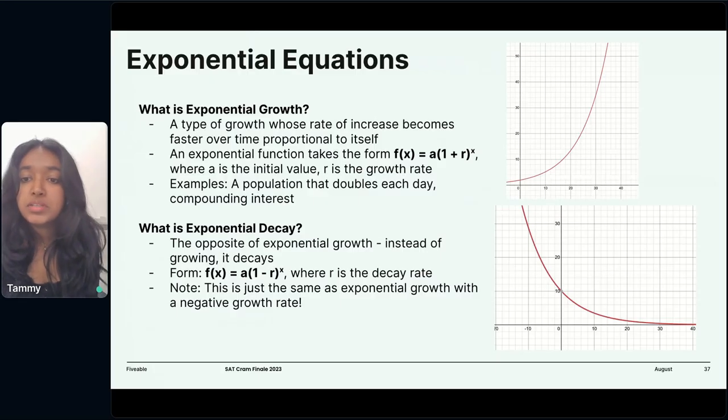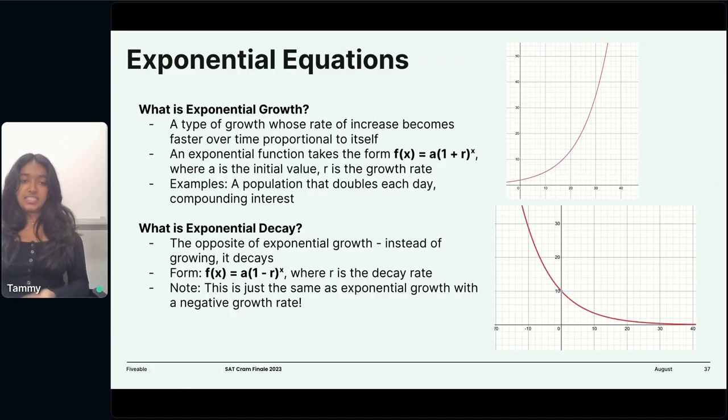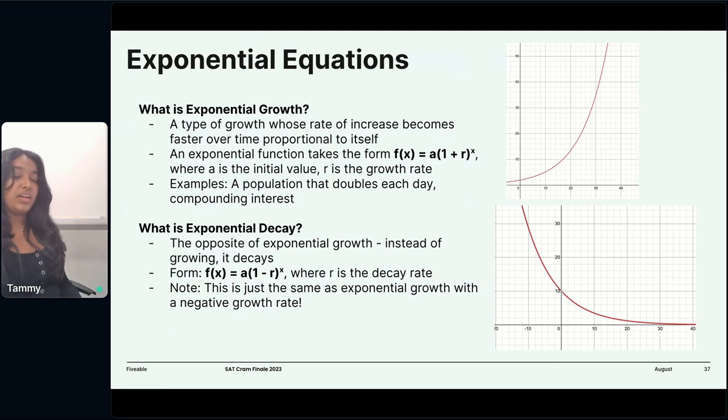An exponential function takes the form f(x) = a(1 + r)^x, where a is the initial value and r is our growth rate. Examples of this would be a population that doubles each day, compound interest, etc. And visually, it looks like the graph you see on the top right.